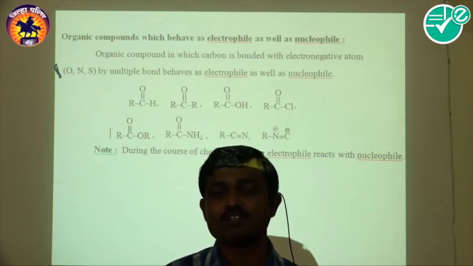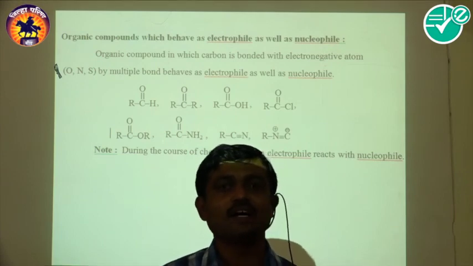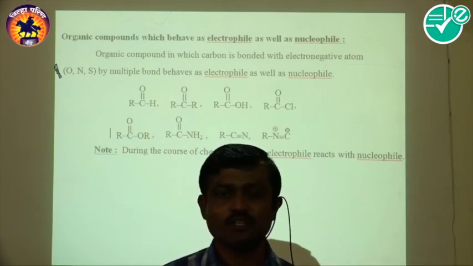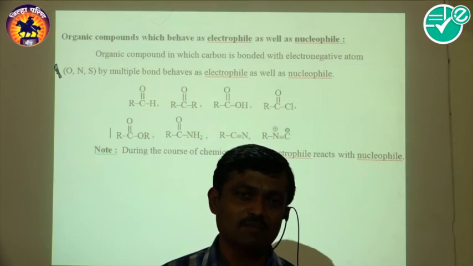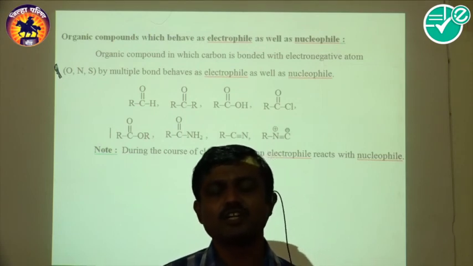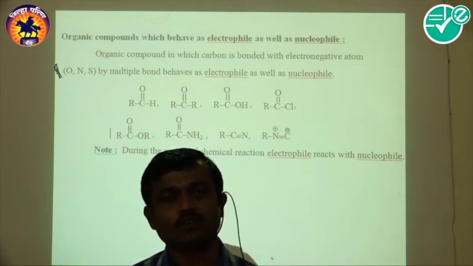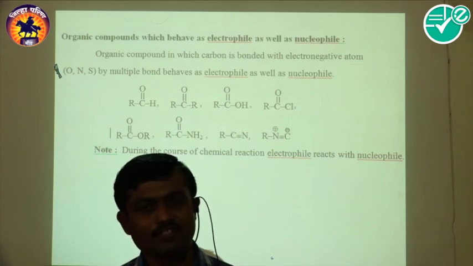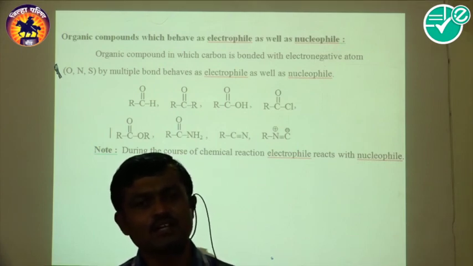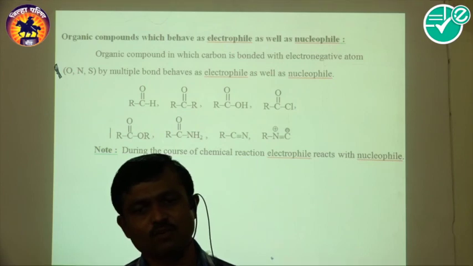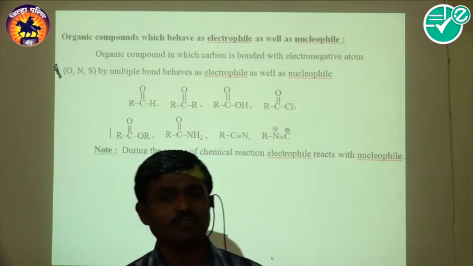Sometimes, as in Br, Br plus and Br minus are also formed even though they are atoms of the same element. But generally, in heterolytic the atoms are of different elements, so there is more electronegativity difference. So in this way we discussed homolytic bond fission and heterolytic bond fission.